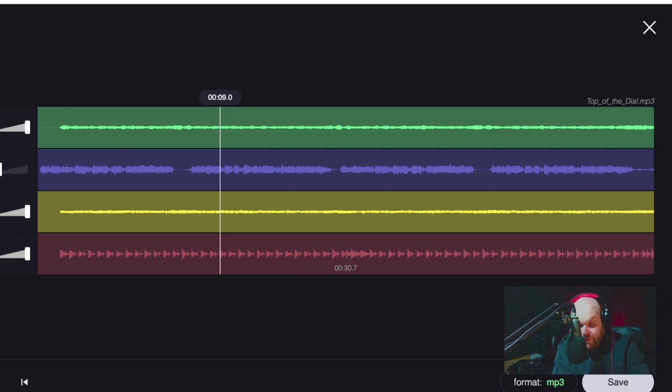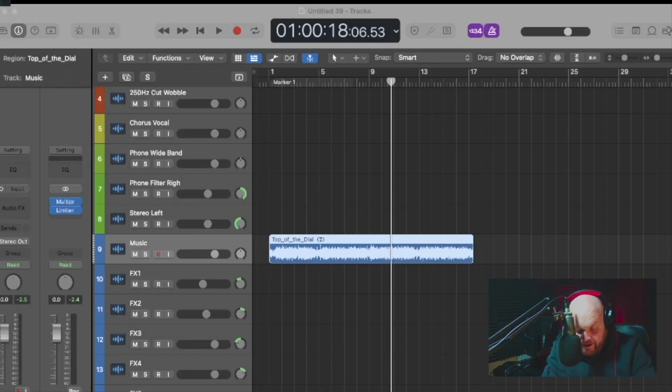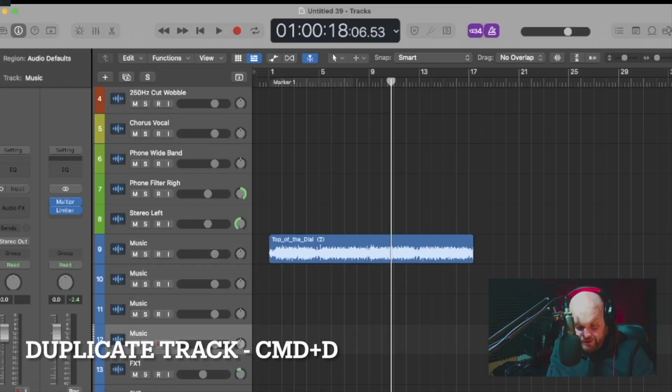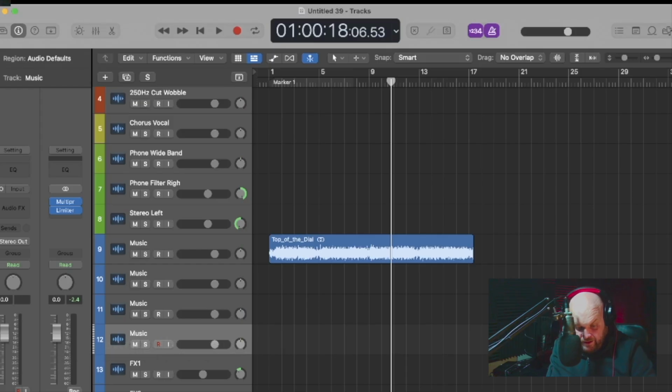But anyway, we can then put them into our track in Logic. Let's do that now then. So if I do this, there we go. Back into Logic. And then let's duplicate some of these tracks. So I need a few more. So we're just going to hit, if you don't know this one, you can highlight the track you need, Command and D, and then we get duplicate tracks. So we'll just rename this. Let's just call this one vocal. We'll put the vocal in this one.